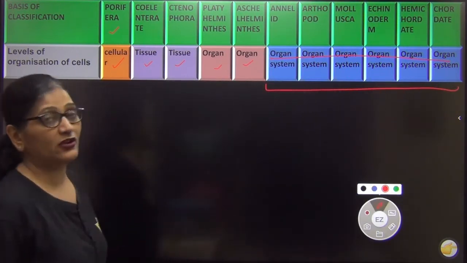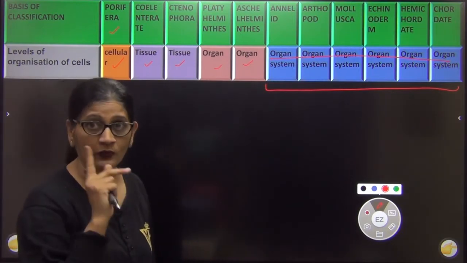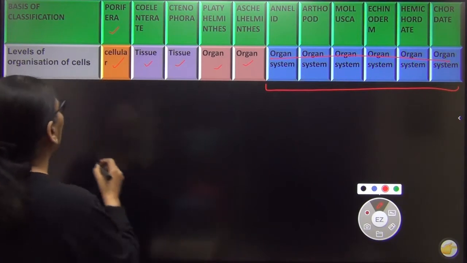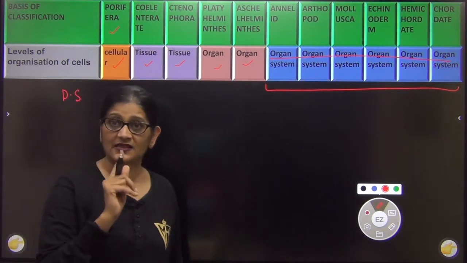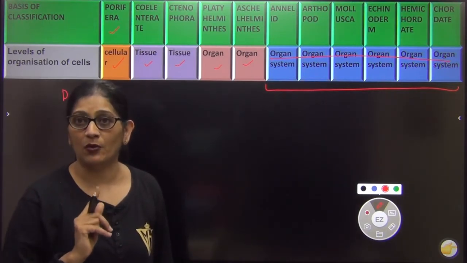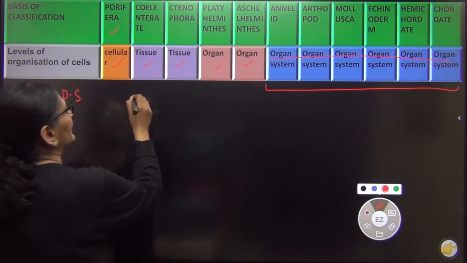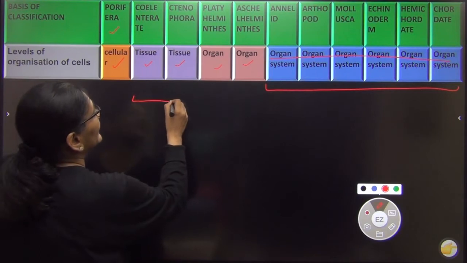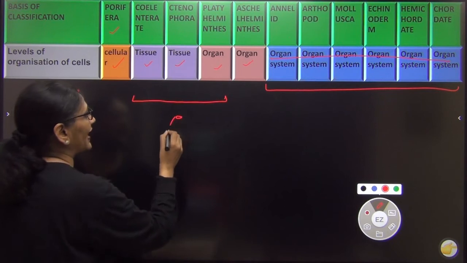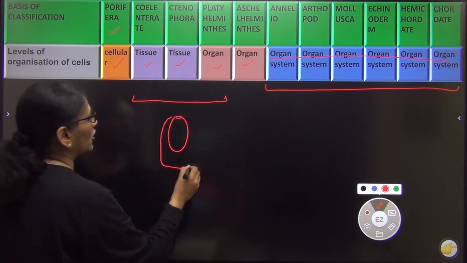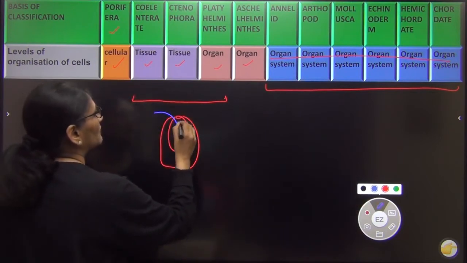In the organ system level of development, consider the two systems which I taught you. First is the digestive system, the first organ system which came in our body. The digestive system came right from coelenterates, but from coelenterates to aschelminths the digestive system had a single opening for mouth and anus.